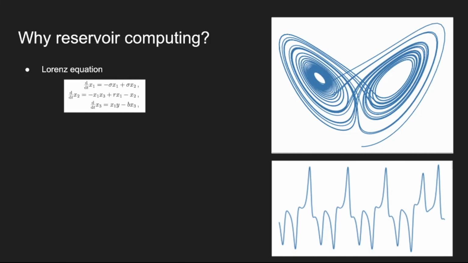So, why do we want to use reservoir computing? To understand this, let's take a look at the Lorenz equation, which we can see on the upper right picture. This system has a nested set of update rules, which makes the system very hard to predict. In order to understand why this system is so hard to predict, let's give a visual example.